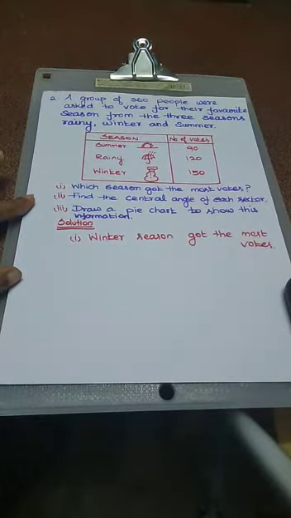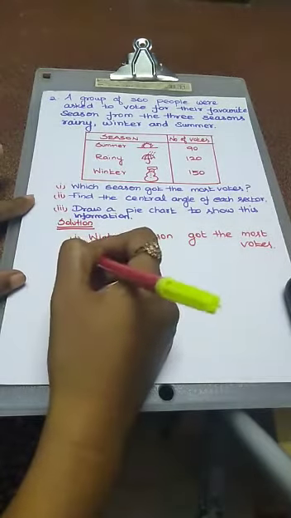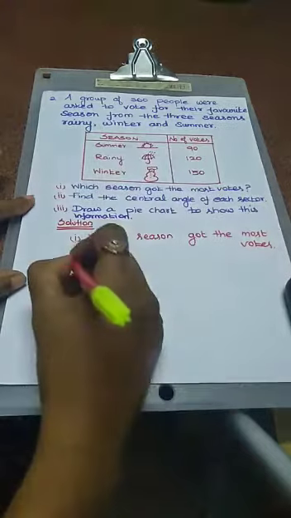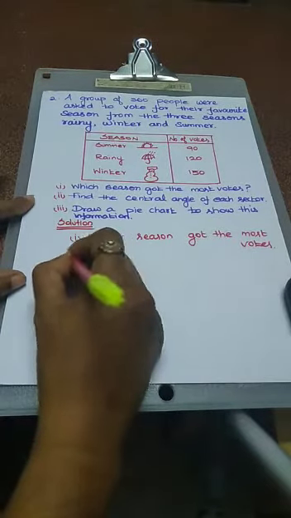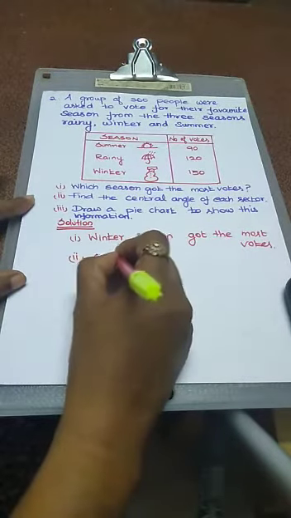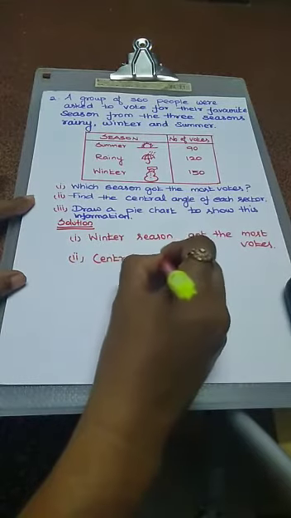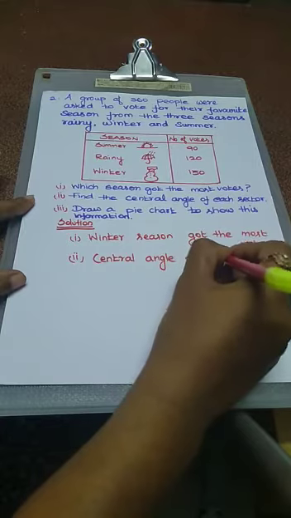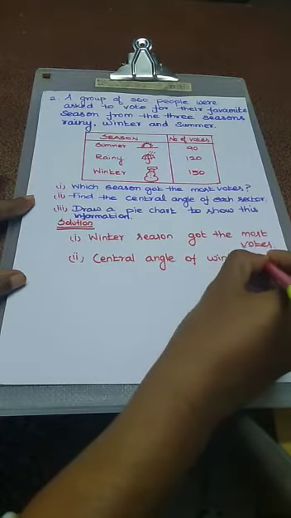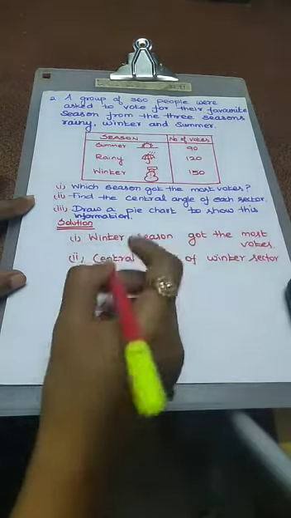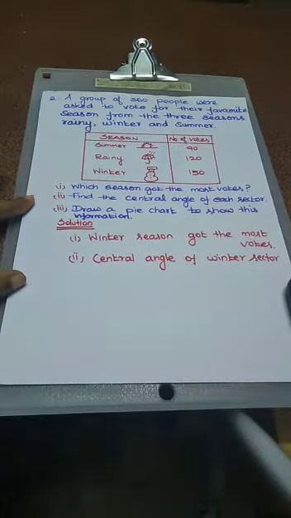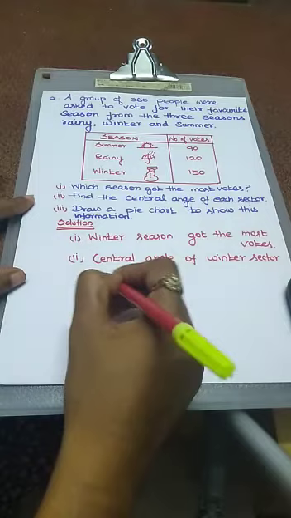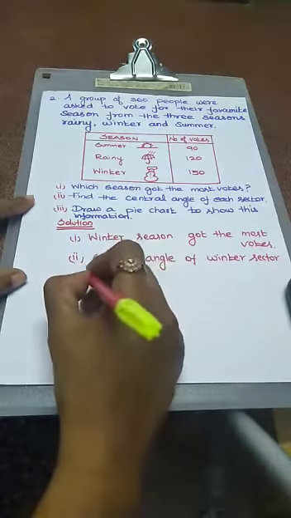Second subdivision, find the central angle of each sector. We have to calculate one by one. Okay, the second subdivision, central angle of, first we calculate for winter sector. How can we calculate? Using one formula. What is the formula? Number of people who vote for winter season by total number of people into 360 degree.